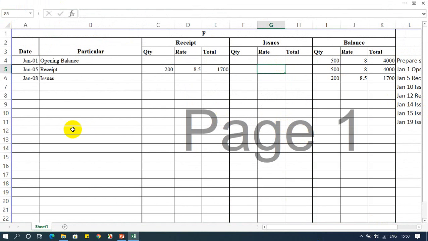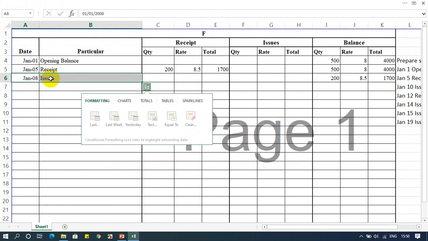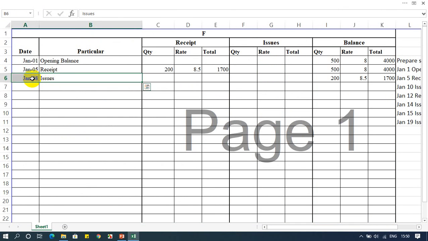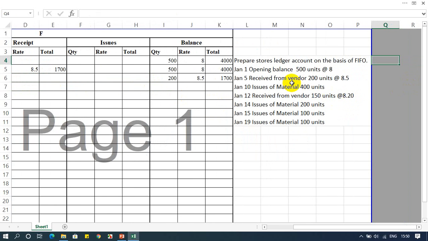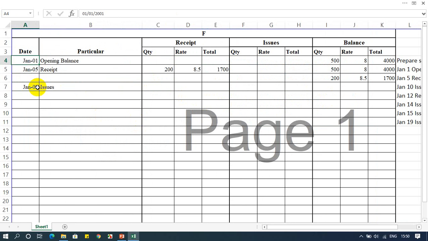Now how much have I issued? On January 8, let me copy this, because I use that one column, I don't need to keep it here. So how many units were issued? On January 10, I think 400 units. So on January 10 I issued 400. So we need to make it 400.